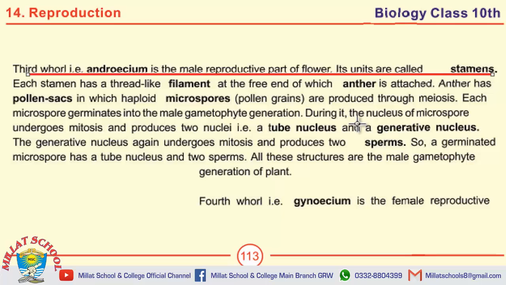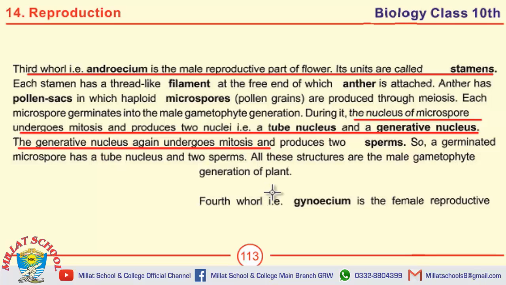Define generative nucleus. The nucleus of microspore undergoes mitosis and produces two nuclei, that is a tube nucleus and a generative nucleus. The generative nucleus again undergoes mitosis and produces two sperms. Moving towards the important MCQs.